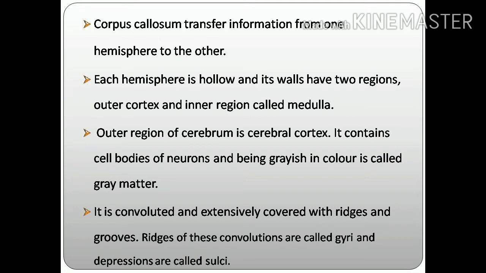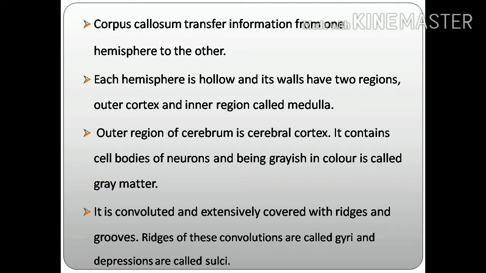Each hemisphere is hollow and its walls have two regions. The outer region is called cortex and the inner region is called medulla. The outer layer of the cerebrum is the cerebral cortex and it contains the cell bodies of neurons. It is greyish in color, so it is called grey matter.